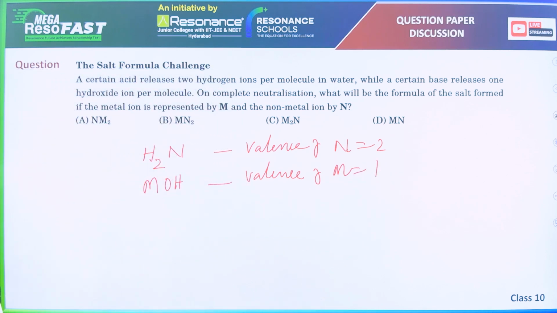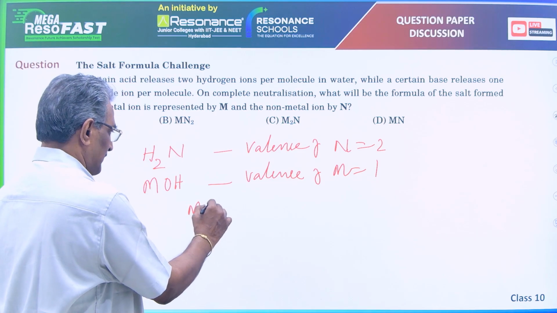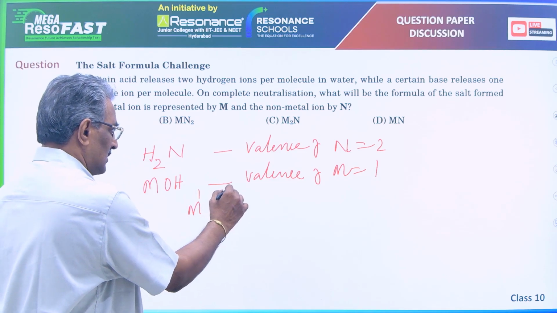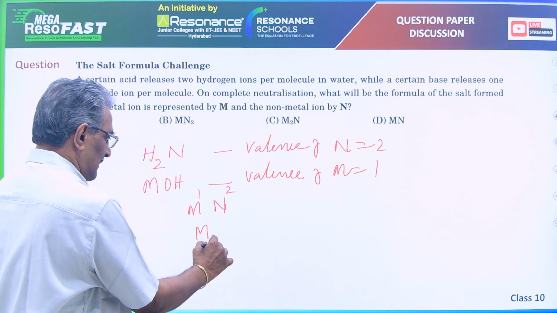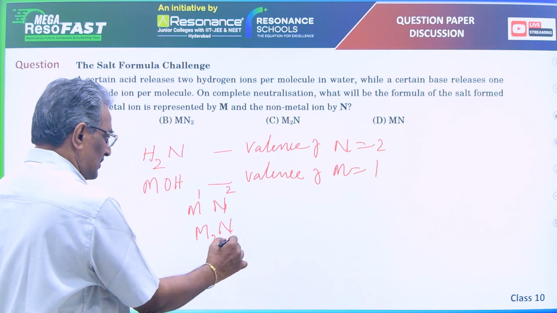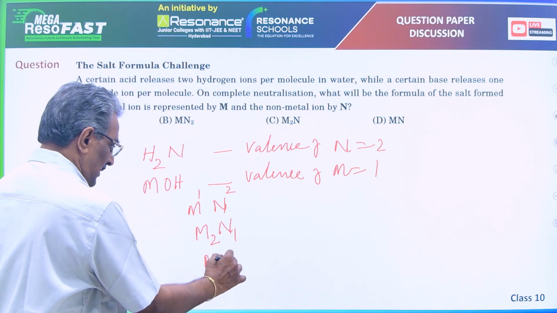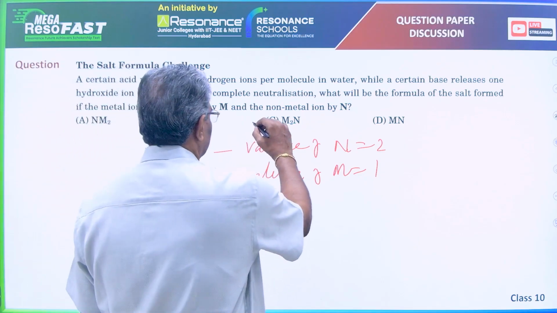So the formula of salt formed will be M, N, their valences are 1, 2. After interchanging the valences, we get M2N1, that is equal to M2N after neglecting 1. So the formula of salt is M2N, that is option C is right.